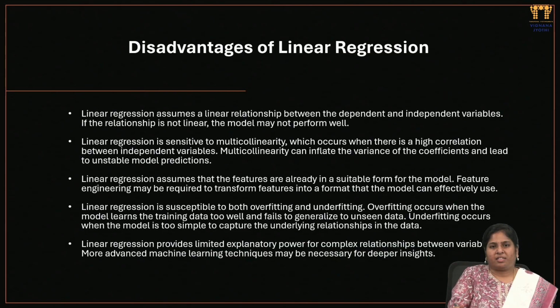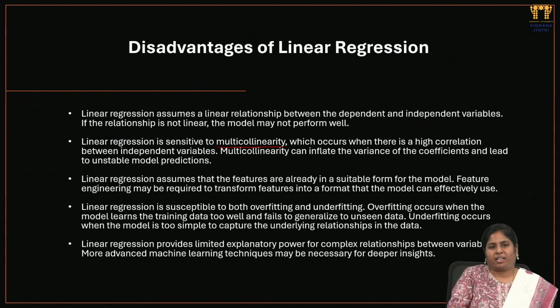Linear regression is sensitive to multicollinearity, which occurs when there is high correlation between the independent variables, and multicollinearity inflates the variance. So the second point says that with linear regression, a single variable is okay, but if there are many correlated values, dependent and independent, it will create a higher error rate. That will violate the original prediction value, so we can't predict a single proper prediction range.